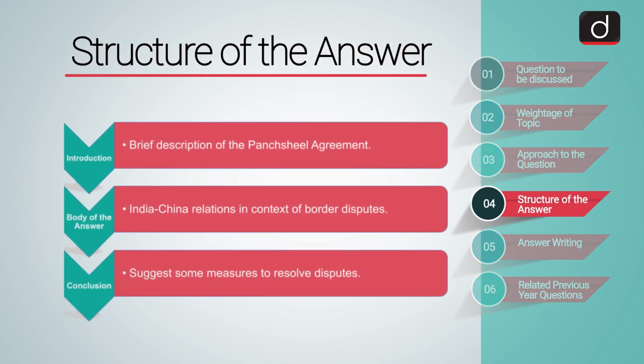The first part of the answer will be the introduction, which will include a brief description of the Panchsheel Agreement. The second part, that is the body, includes India-China relations in context of border disputes. And lastly, in our conclusion, we will suggest some measures to resolve these disputes.